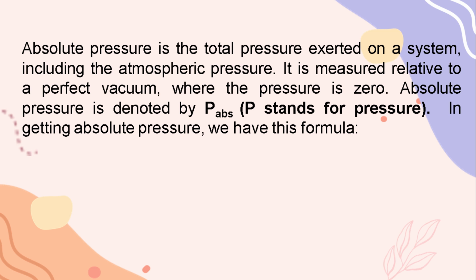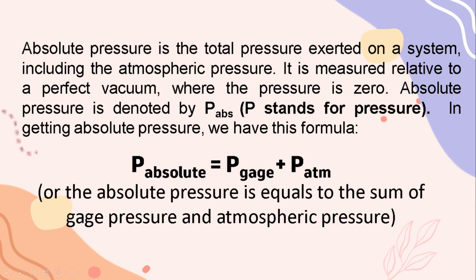Absolute pressure is the total pressure exerted on a system, including the atmospheric pressure. It is measured relative to a perfect vacuum where the pressure is zero. Absolute pressure is denoted by P absolute, wherein P stands for pressure. In getting absolute pressure, we have this formula. P absolute is equal to P gauge plus P atmospheric, or the absolute pressure is equal to the sum of gauge pressure and atmospheric pressure.